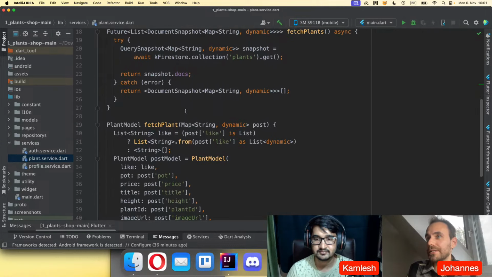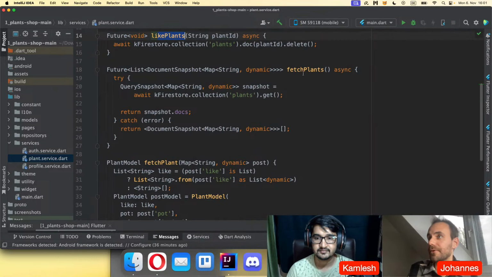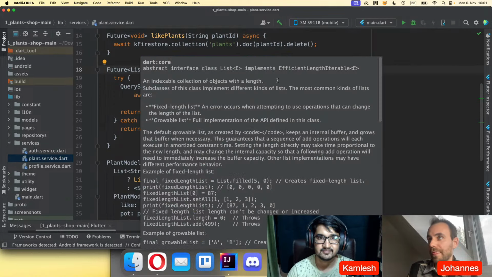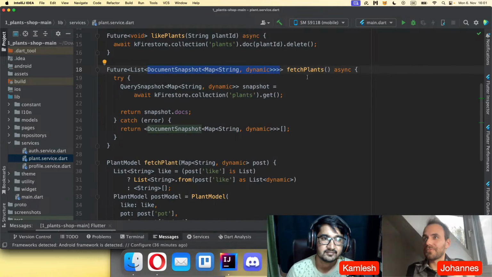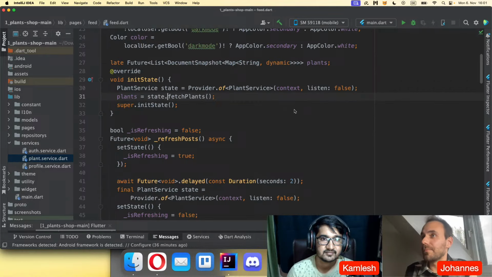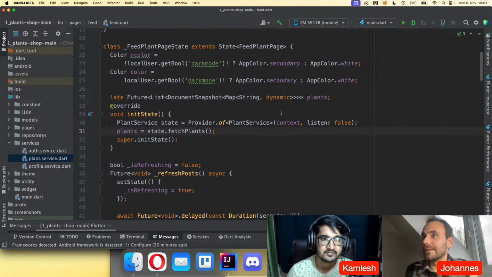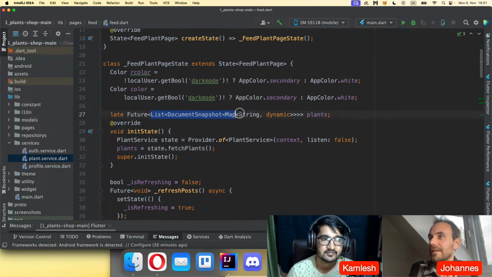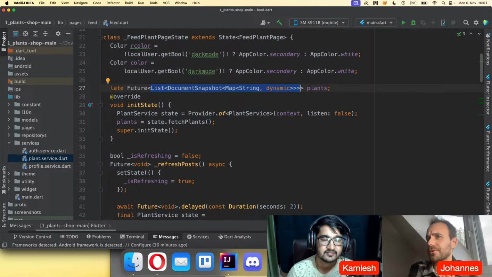And I want to point one thing out here. He uses, for example, this document snapshot directly and returns it in this method. And this is not so good. I saw it in many places, also in other projects, that they return a document snapshot. And if you go to the place where it is used, you will quickly see that he needs to write a lot of code, which doesn't look so good.